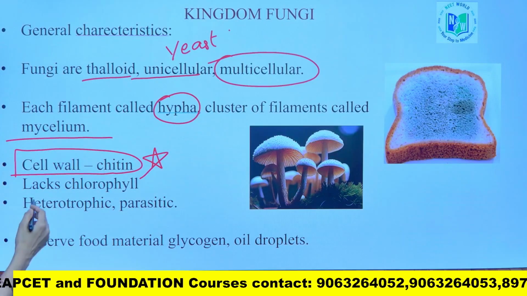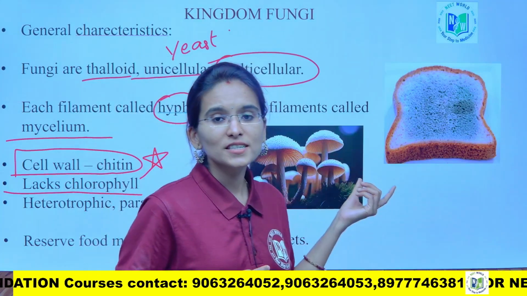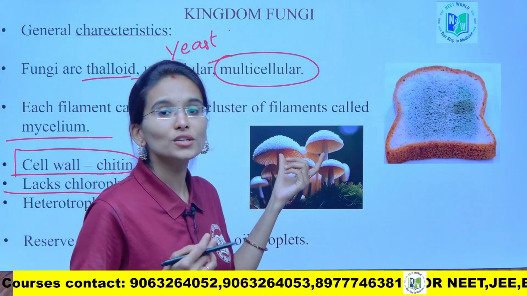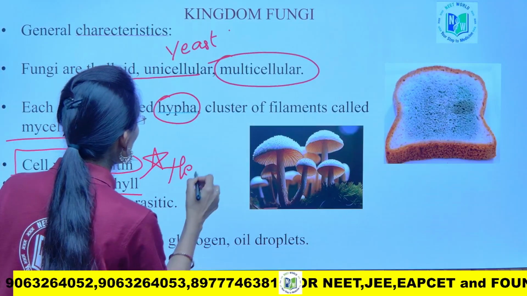And it is going to lack the chlorophyll. When the chlorophyll is absent in this particular fungi, then which type of nutrition is it going to show? Obviously, the heterotrophic mode of nutrition, right?